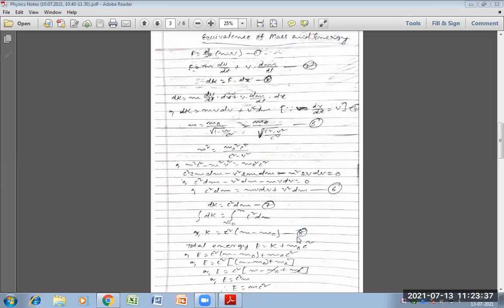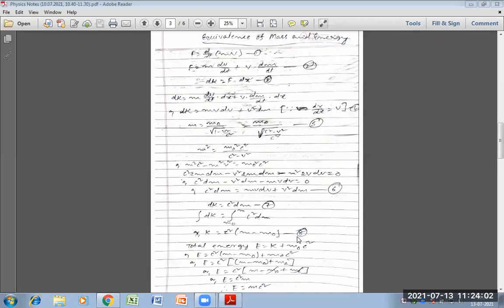If the university asks you to write down the expression for the Lorentz transformation equation along with length contraction and time dilation, then you prove that E is equal to mc square.